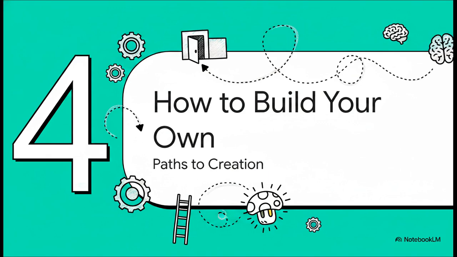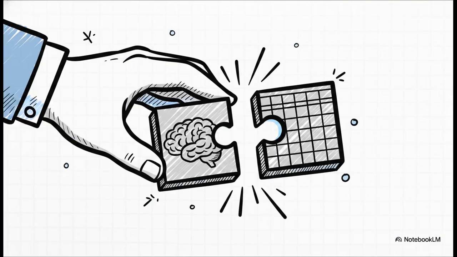Multiple paths to creation. So, now that we know what makes an agent tick, how do you actually get one for yourself? The great news? There are multiple paths here. Method 1 relies on no-code platforms. Tools like N8N, Flowise, Dify, and Make are absolutely revolutionizing this space. You don't need to know Python.